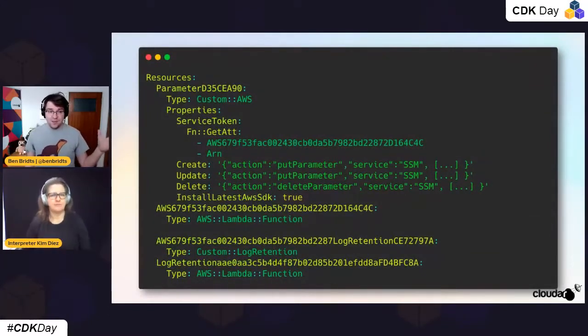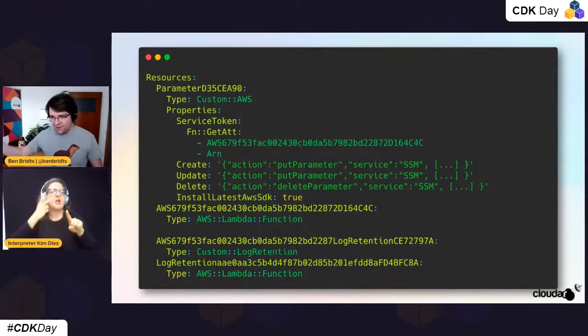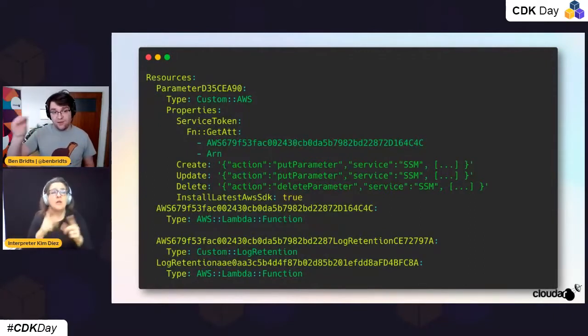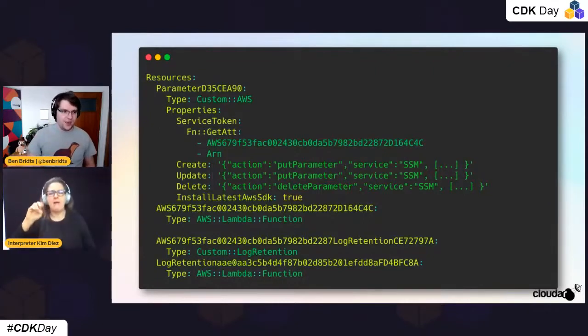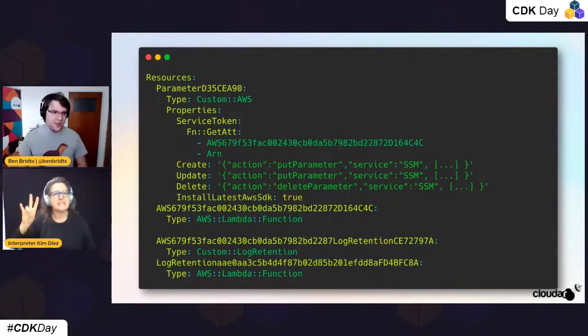This is the actual rendered out template of that. So you can see that we have our custom resource in here that is of type Custom::AWS, where we have those create, update, and delete actions. What you can't see here is that the rest of the line would have the name and the value in there as well. And then we also see that that service token defines what is the underlying Lambda function that gets executed for that. And that's the one starting with AWS 6.7. So that would actually execute those commands.